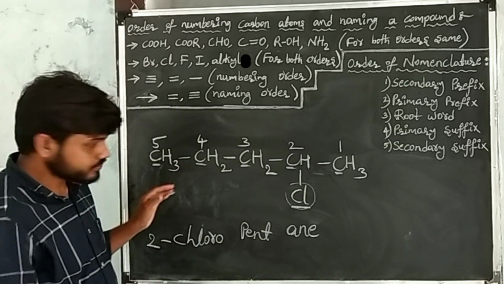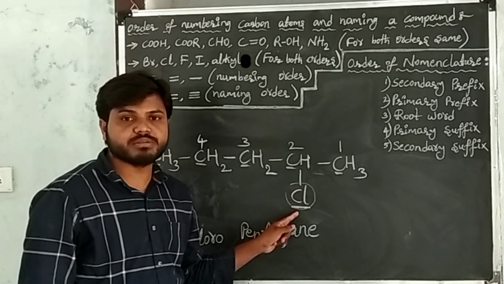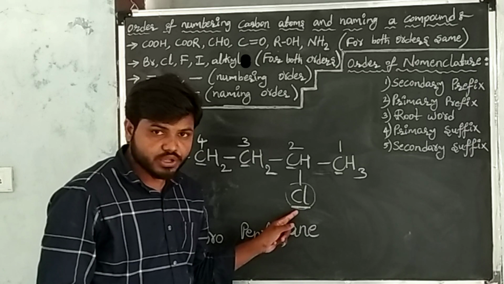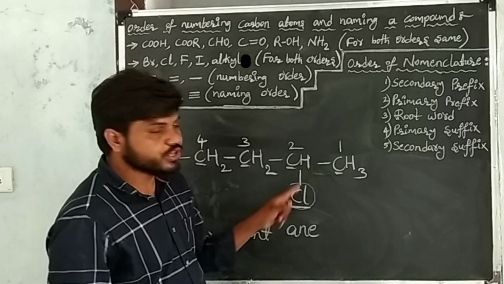I am repeating. This is the given carbon compound. At this carbon, one substituent is there, that is chlorine. First give the numbers to each carbon atom in such a way that this chlorine should get the least number.